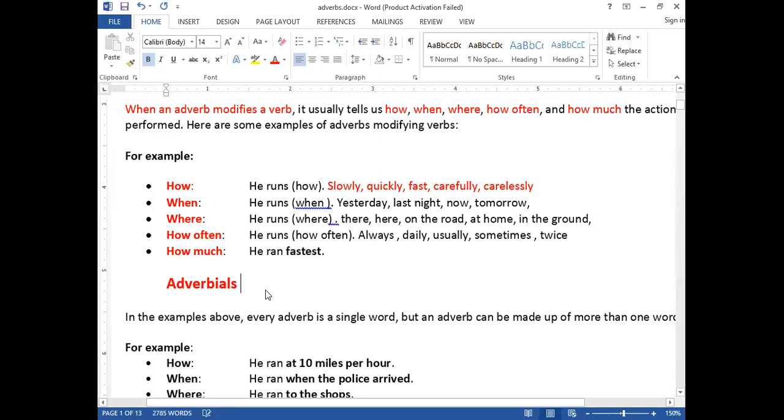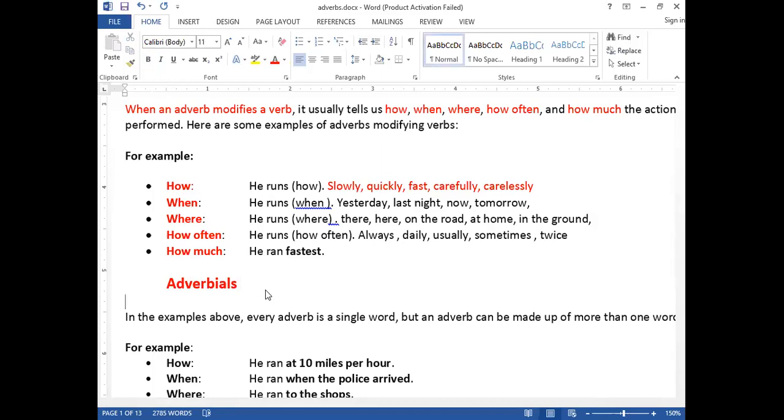What do we want to study here? Adverbials. What are adverbials? Anything that is used in place of an adverb, or anything that functions as an adverb, is called an adverbial. Something that is used in place of an adverb, like an adverb itself, or anything that functions as an adverb, that is called what? Adverbial.